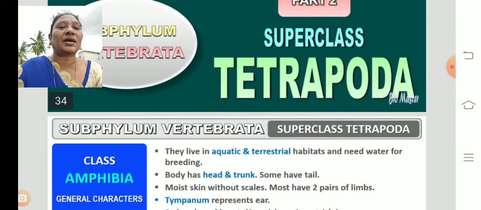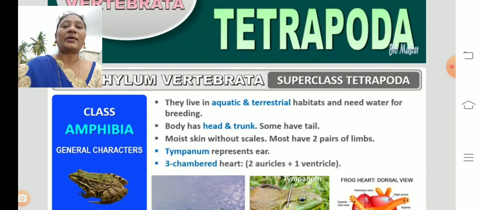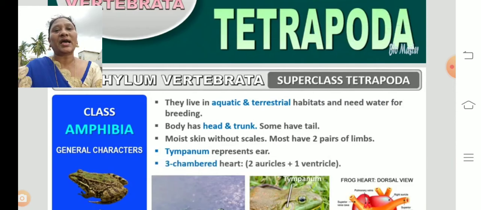So the next subphylum in the vertebrates or the chordates, let us see the Amphibia. What is meant by Amphibia? The other name for the class is amphibians. Amphi means two. Animals which live both on land and in water are called amphibians. So they live in aquatic and terrestrial habitats, and need water for breeding. Mostly they live in the water and they need more water for the breeding.